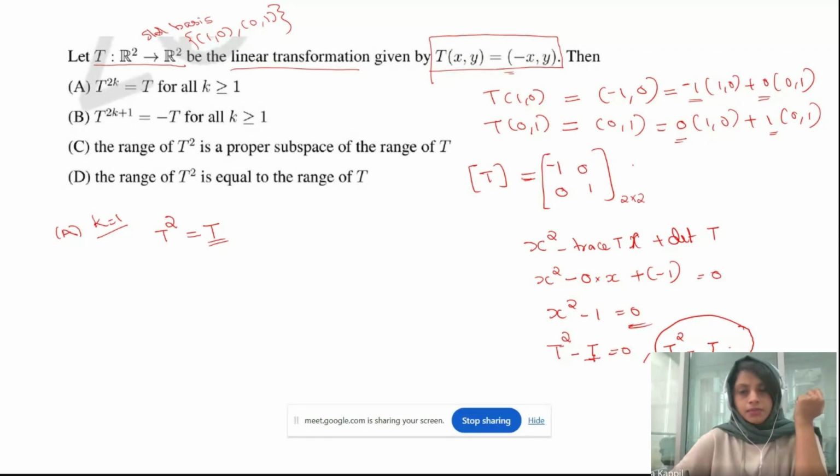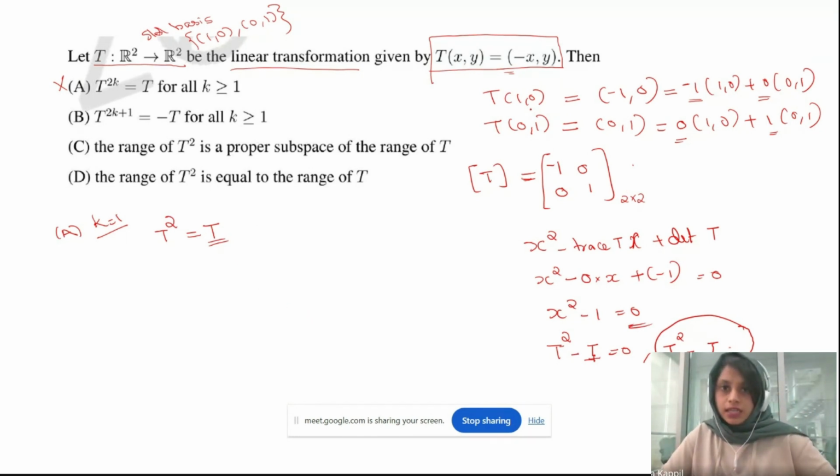Is that the same? No. T to the power of 2 needs to be I, correct? So here it is T, which means the first option is not true. We got T squared equal to T, but according to the linear transformation, T squared should be identity. So this one is wrong.